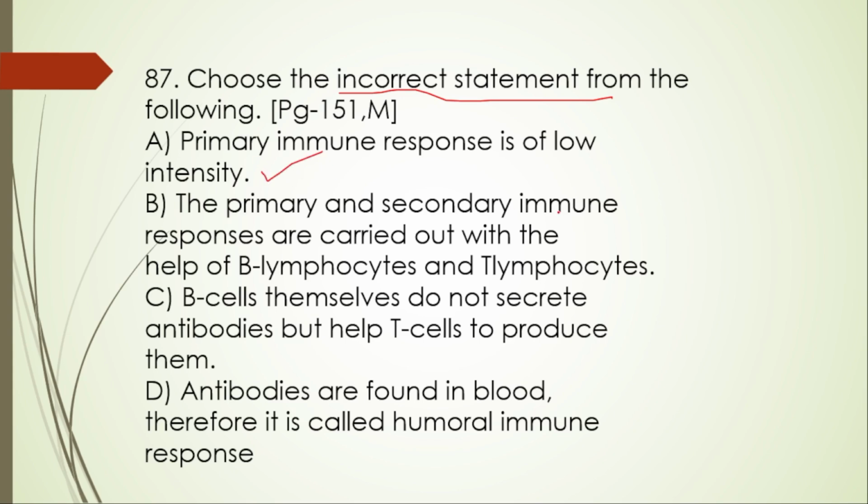The primary and secondary immune response are carried out with the help of B lymphocytes and T lymphocytes. Right. B cells themselves do not secrete antibodies but help T cells to produce them. No, this one is wrong. The role of B cells is actually reversed here, because B cells are the ones that secrete the antibodies and T cells do not produce them, but they are going to help the B cells. So this one is the incorrect one.